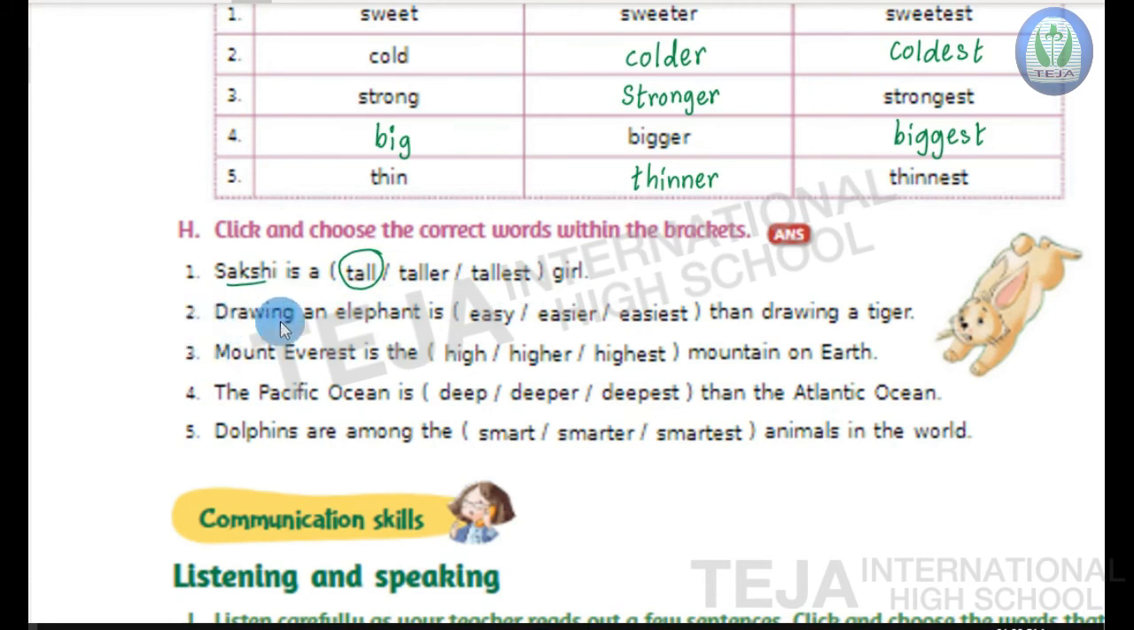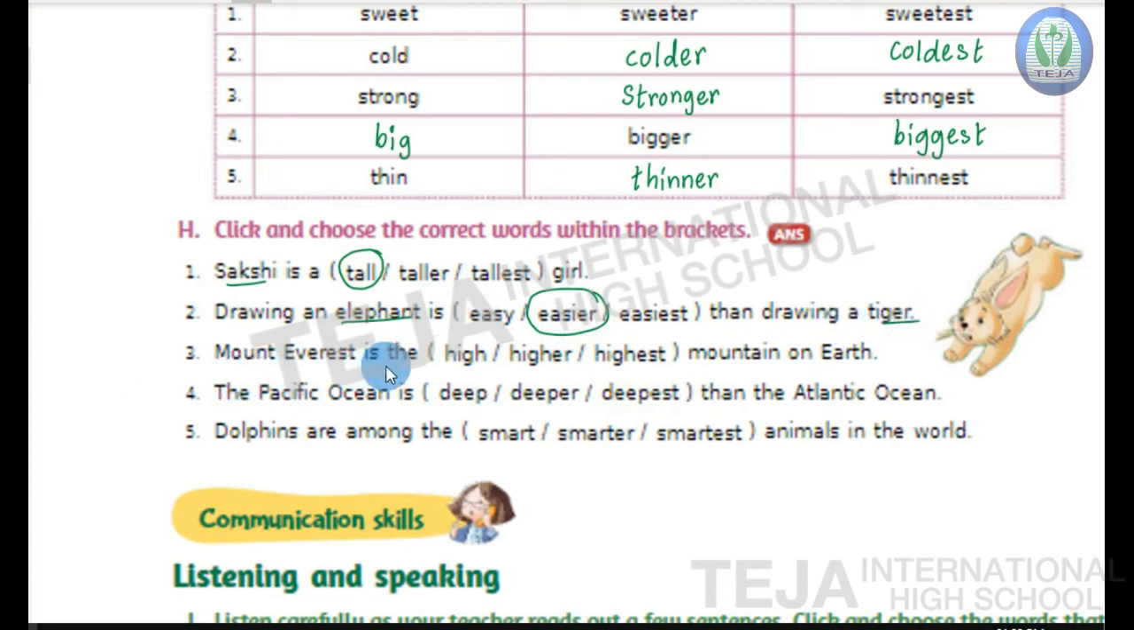Second one, drawing an elephant is dash than drawing a tiger. Here the options are easy, easier, easiest. So here we are comparing two, that is elephant and tiger. So we should use the comparative degree. So correct answer is easier. Drawing an elephant is easier than drawing a tiger.